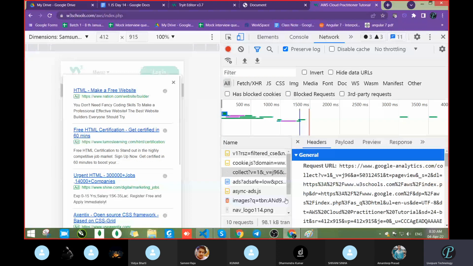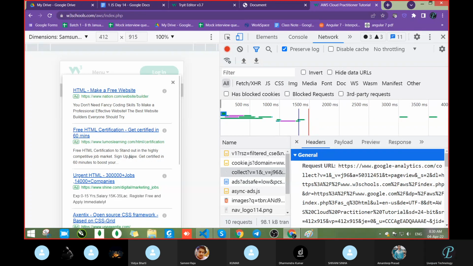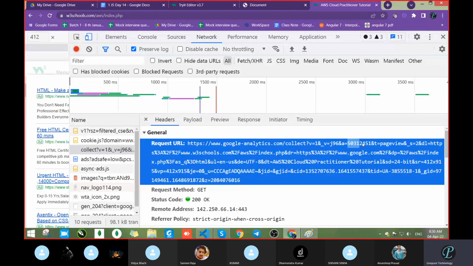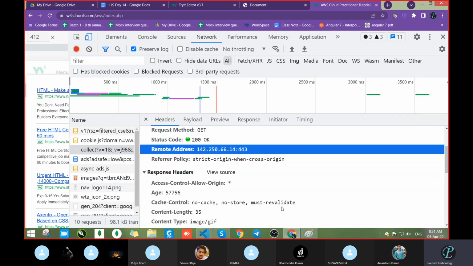Just one second. Collect, page view, find, yeah, see this line, find, dex.php, then dhtml. All these records came, meaning when you pass the data, at that time itself we are passing that query.